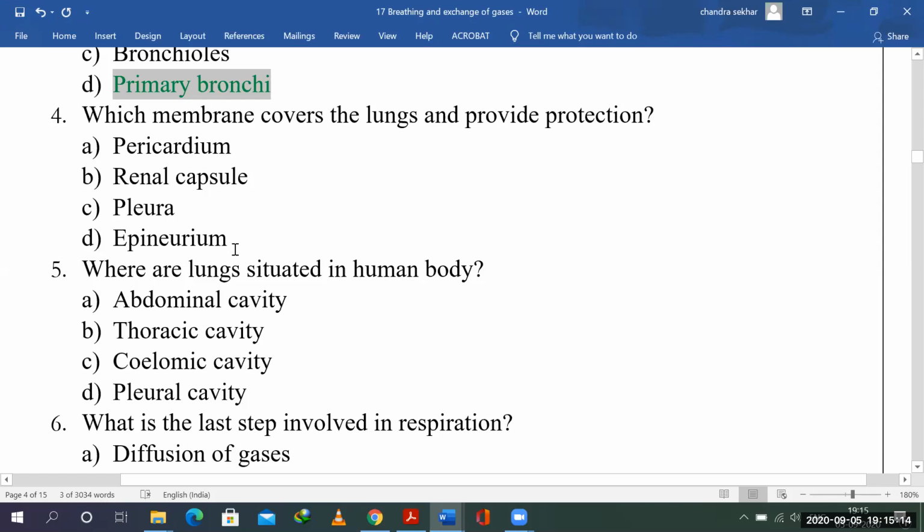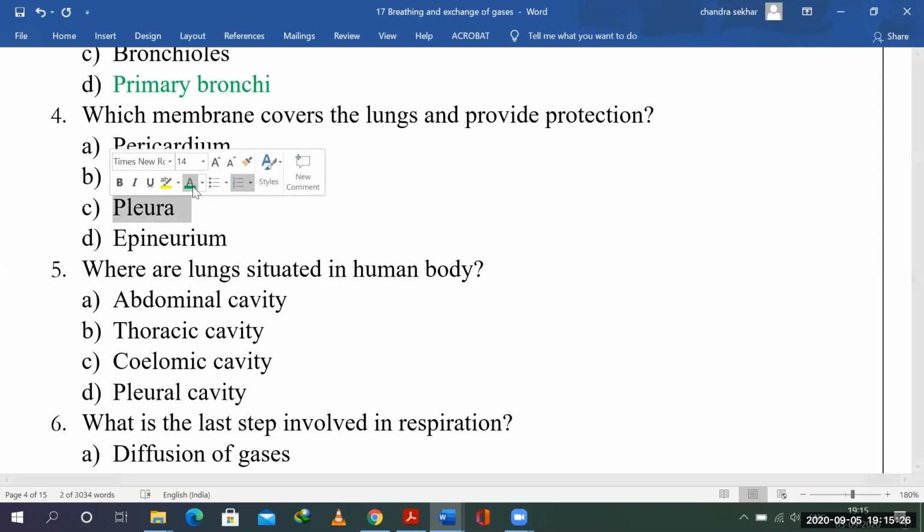Epineurium is for the nerve. And pleura is the covering that is of interest for us here. So this is what we need to know.